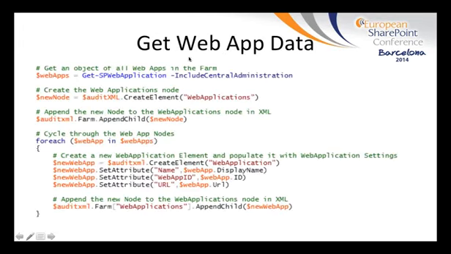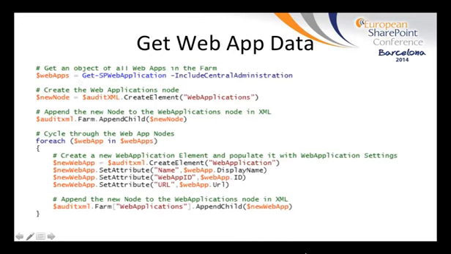So the next phase is going to be getting the web application data. Now that we've successfully read in the XML file, this little chunk of code grabs an object of the collection of web applications from the farm itself. It does that by doing the Get-SPWebApplication, and also includes central administration. Maybe you want to know any kind of different configurations that we might have done to central admin, maybe port number, whatever. And it stuffs all that into the $webapps variable.